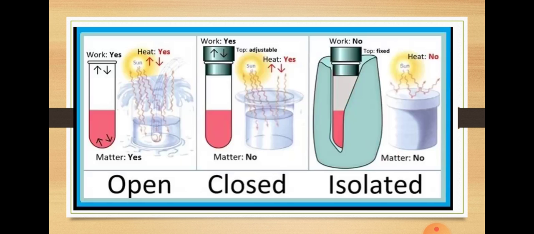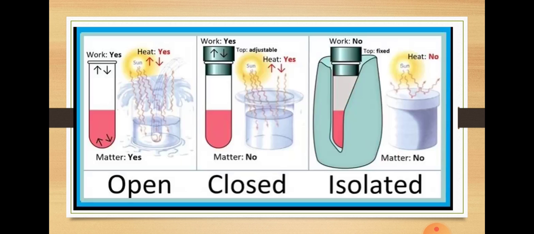And on the basis of composition, there are two types of systems: homogeneous systems and heterogeneous systems. A system is said to be homogeneous when it is completely uniform throughout. It is made up of only one phase. For example, an aqueous solution of sugar, glucose, etc. That will be your homogeneous system.